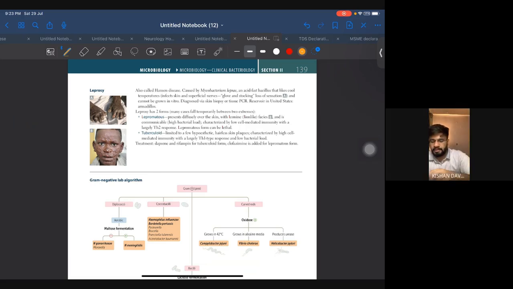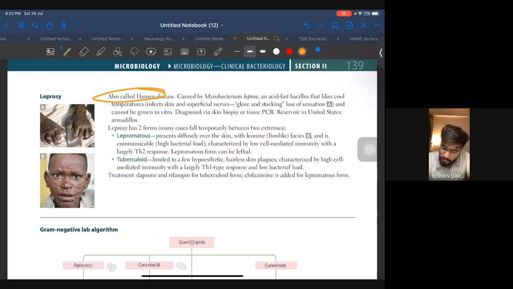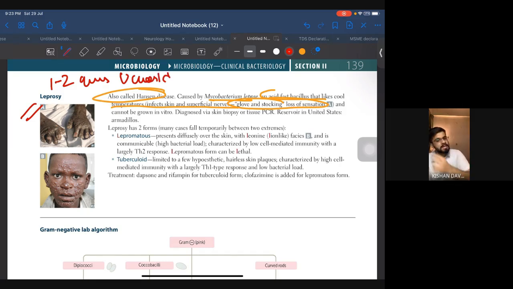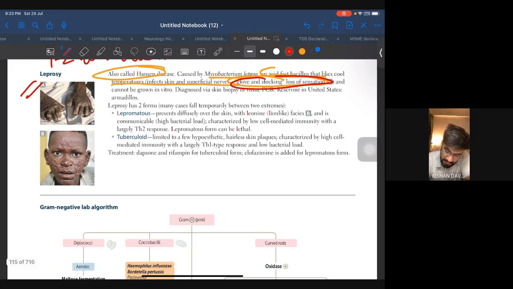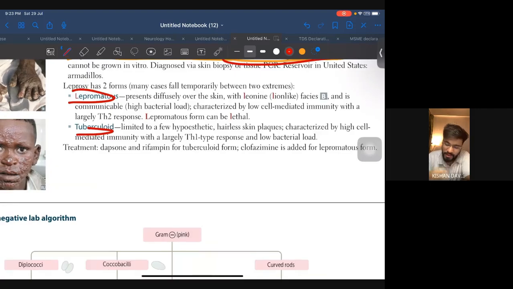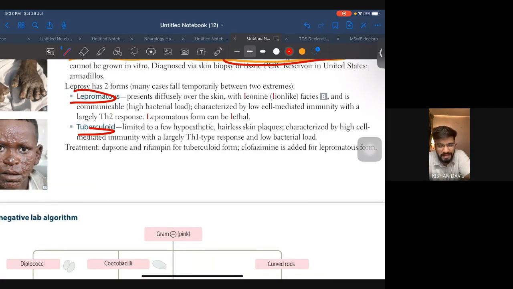All right. Coming to another type of bacteria, we have leprosy, also called Hansen disease, caused by Mycobacterium leprae, an acid-fast bacilli that likes cool temperatures. Okay, glove and stocking loss of sensation. See, leprosy seems very important, but only one or two questions are there in the URL, whereas if you compare this with other types of bacteria and species, they have so many questions regarding them. So leprosy, don't give so much time. Just remember two to three words: glove and stocking loss of sensation, and another thing is lepromatous and tuberculoid. Maybe they won't ask you the types. Okay, they will directly give you any one of the cases, and you have to diagnose what type of species it is. Okay, so let's just see.